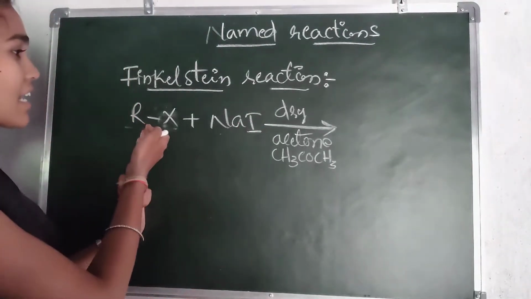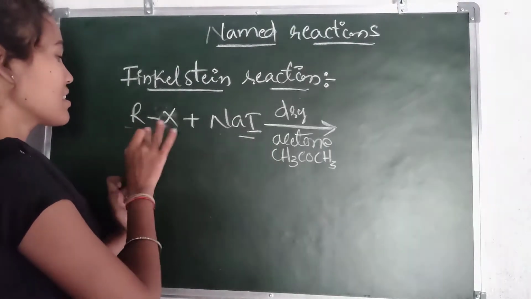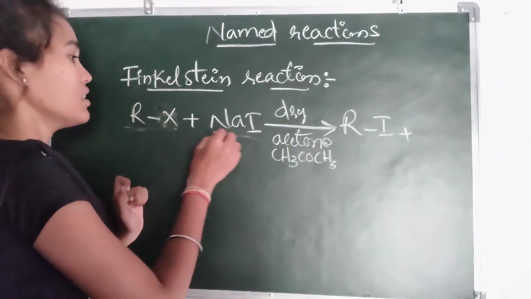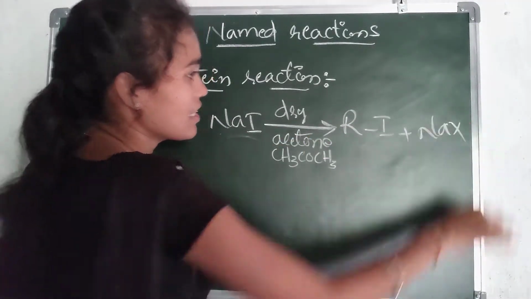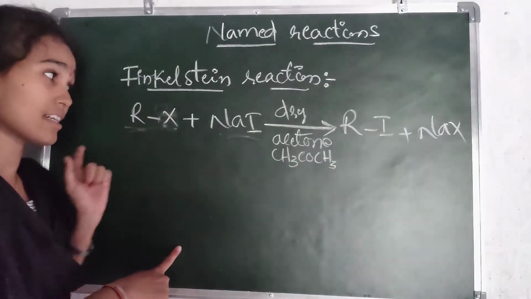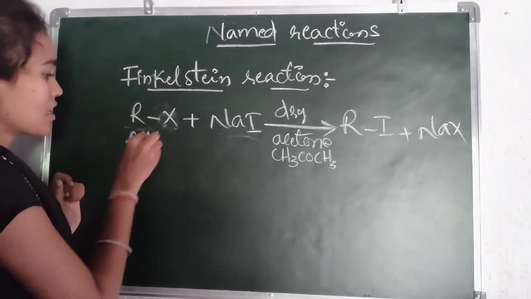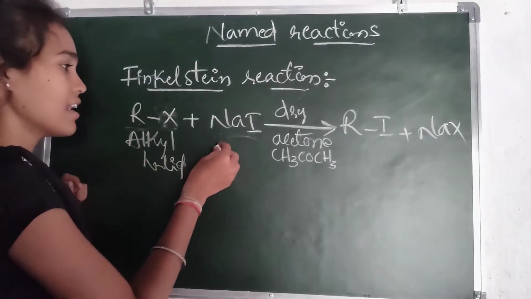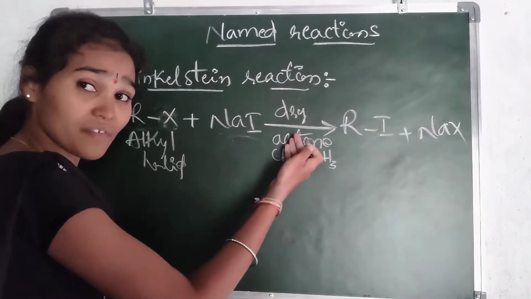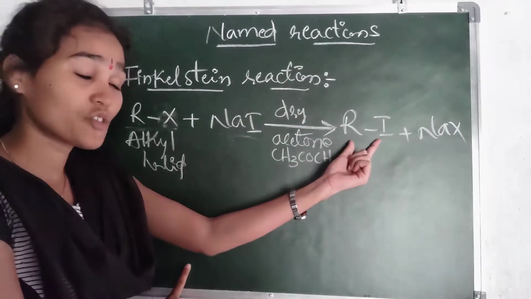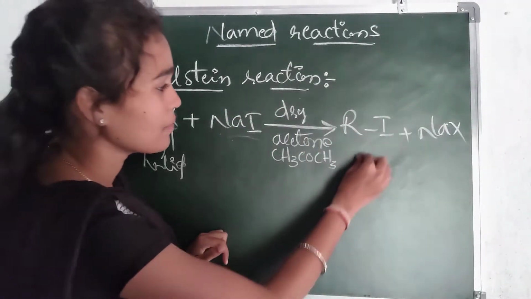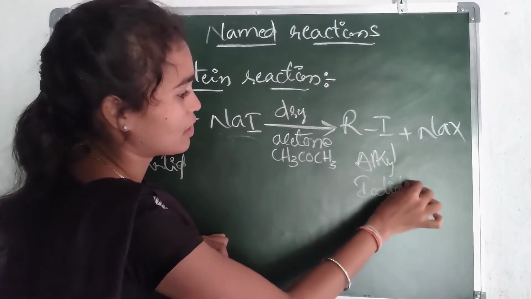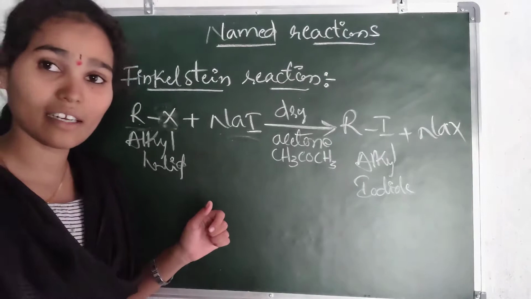It will form alkyl iodide. This is the alkyl group, and the iodide is formed along with sodium halide. So alkyl halides react with sodium iodide in the presence of dry acetone and form alkyl iodide. This reaction is nothing but the Finkelstein reaction.